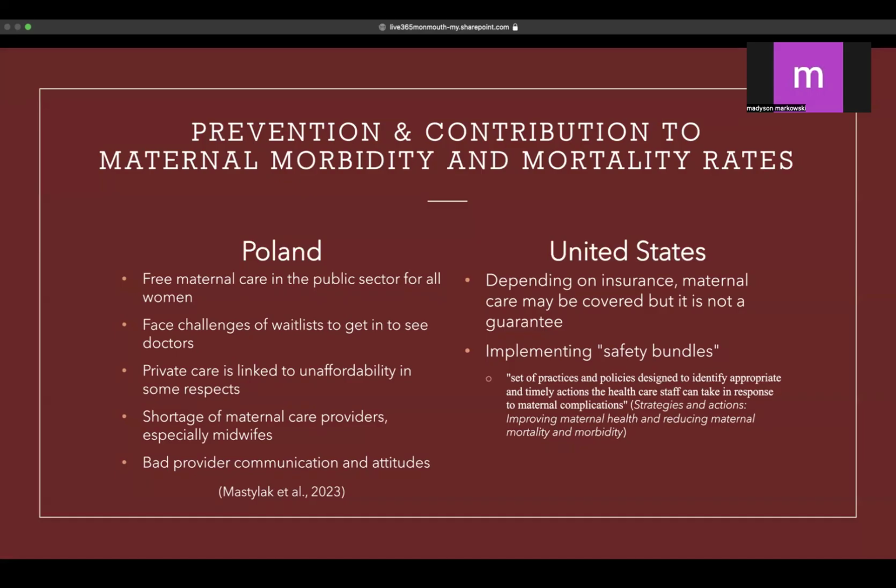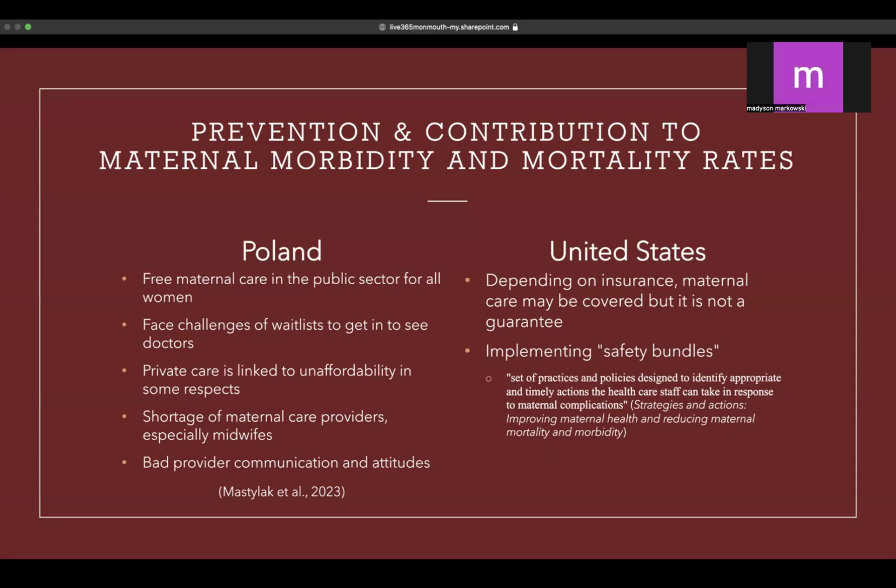There are challenges of being on wait lists to see doctors just to have some type of care and make sure that their pregnancy is running smoothly. There is an option for private care, but unfortunately, this is unaffordable for most women in Poland.